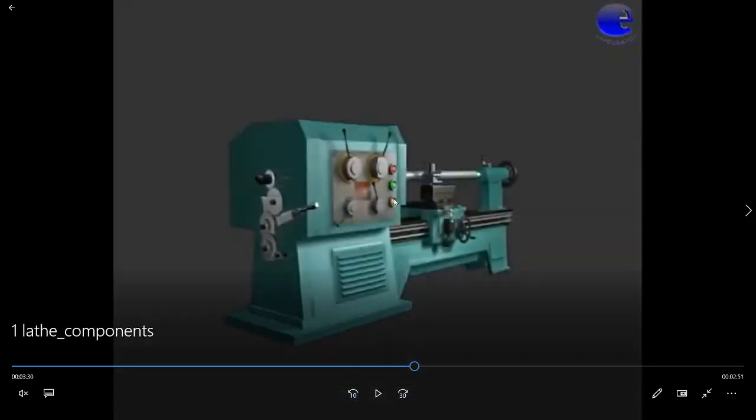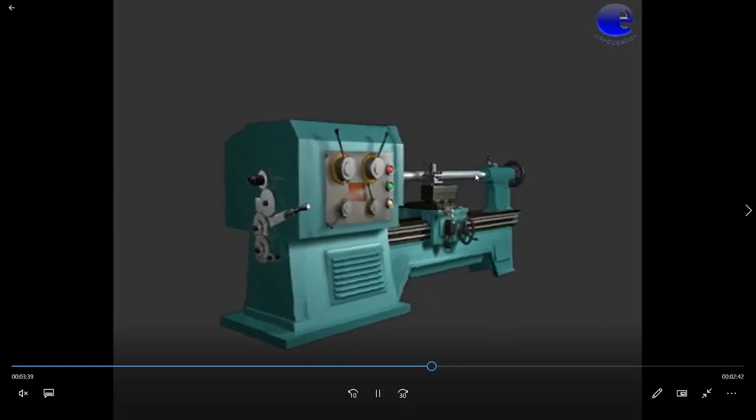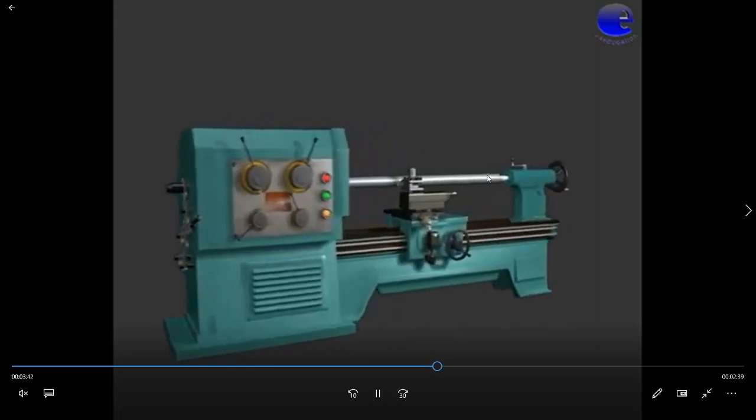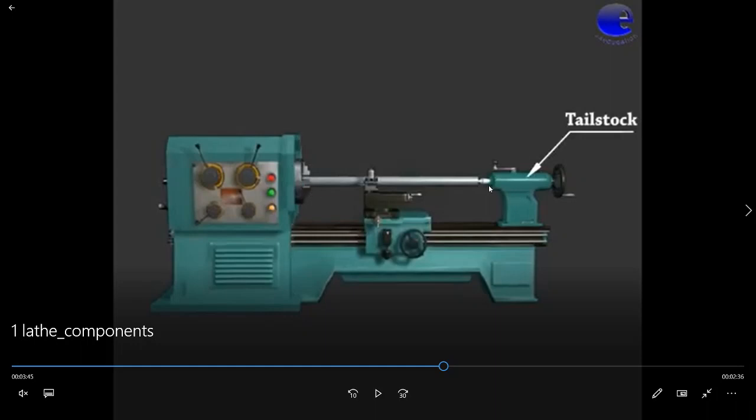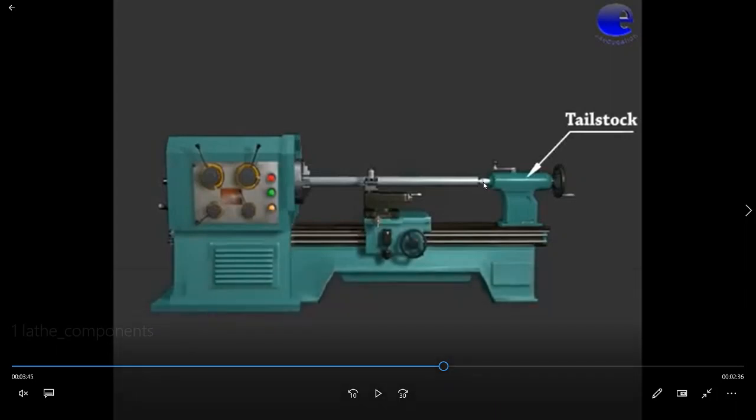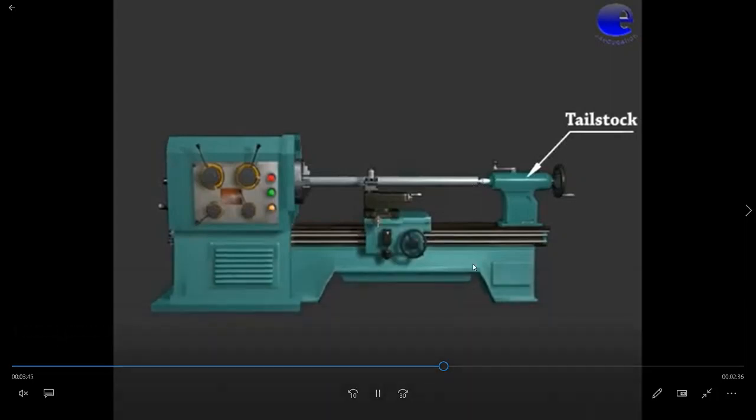The other end of the lathe machine is called the tailstock. Whenever the length of the workpiece is more, as you can see here, it should be supported by the other end to reduce vibrations. So one end is fixed inside the chuck, and the other end is supported by the tailstock. Here the chuck has motion, so it is also called a live center, but the tailstock does not have any motion, so it is also called a dead center. It is just used to support one end of the workpiece when the length of the workpiece is more.